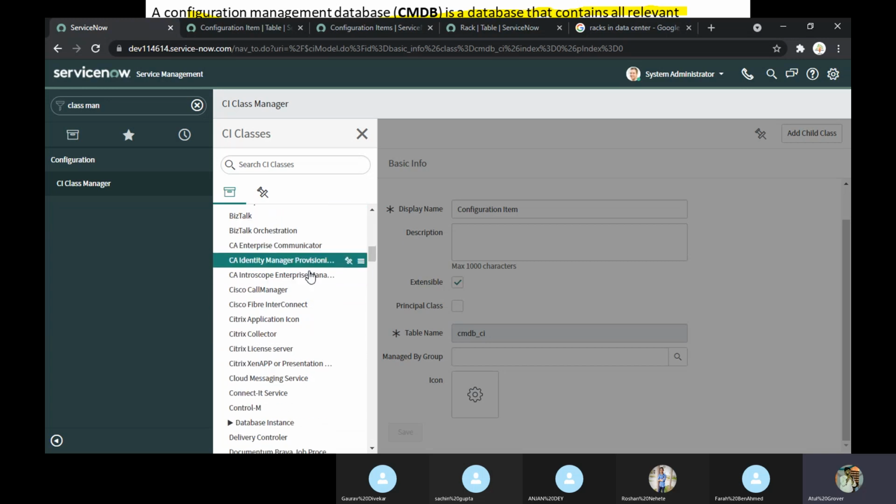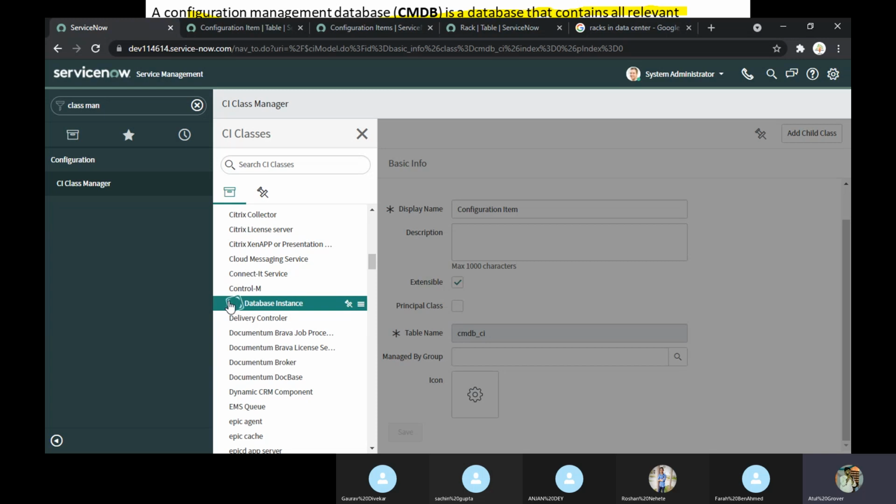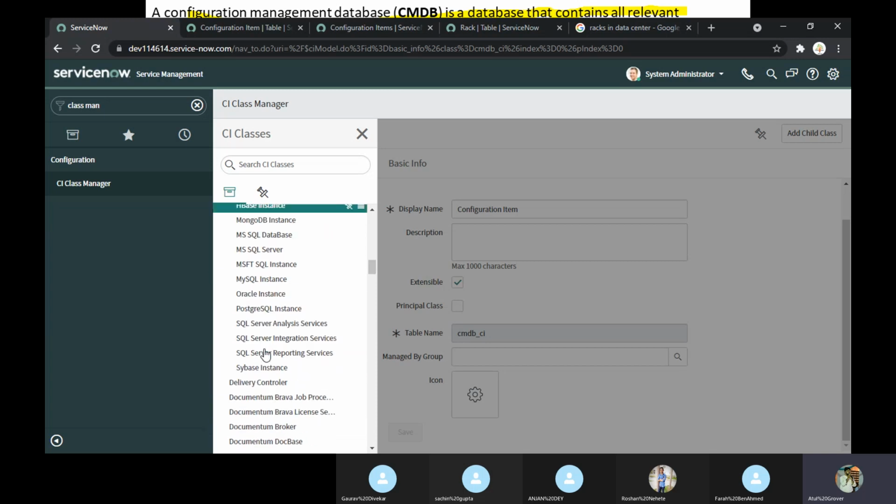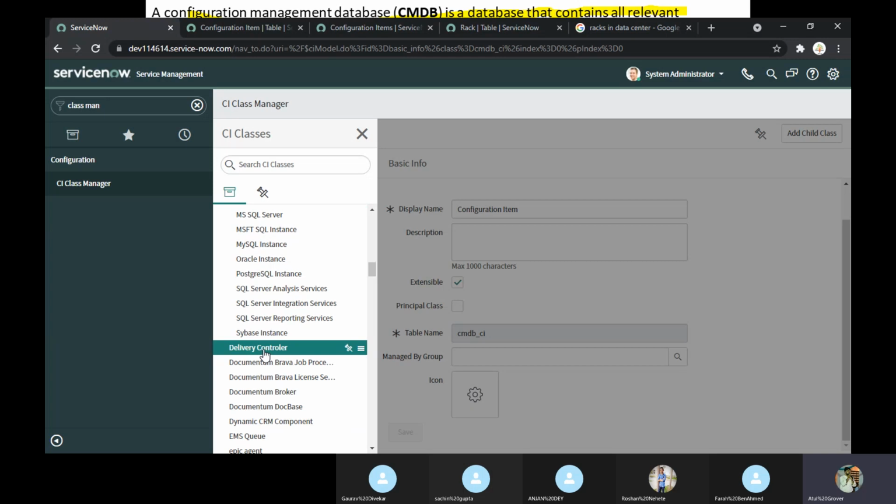See, Oracle, BizTech, all these things are the database instances. Oracle, Cloud, HP, Mongo, SQL. But it depends on how your customer wants to use this particular thing. Okay, that is the major point to be understood here.